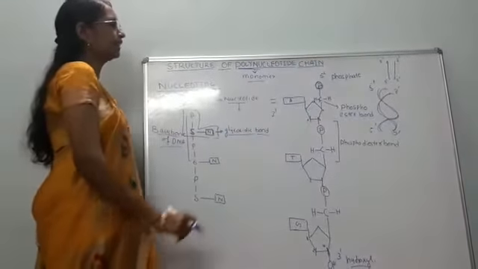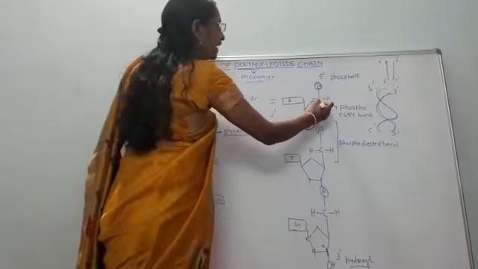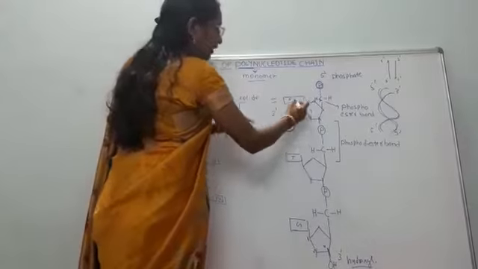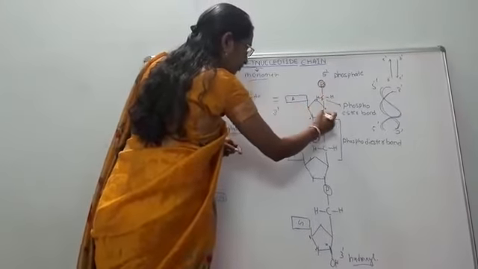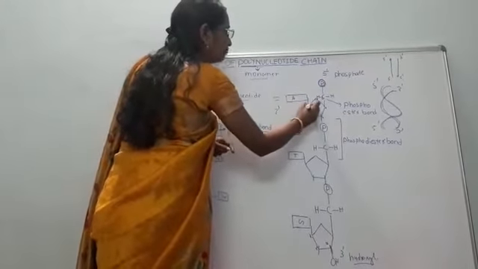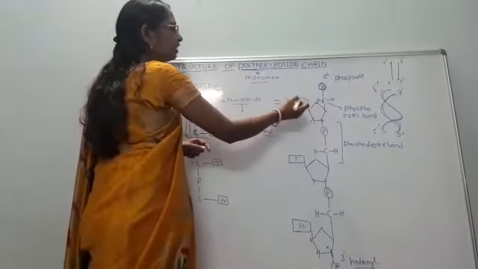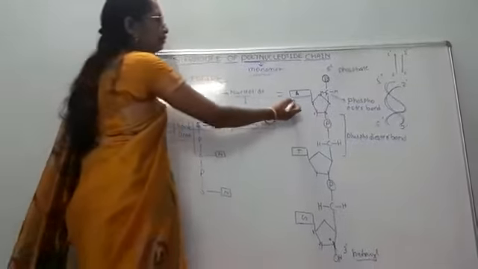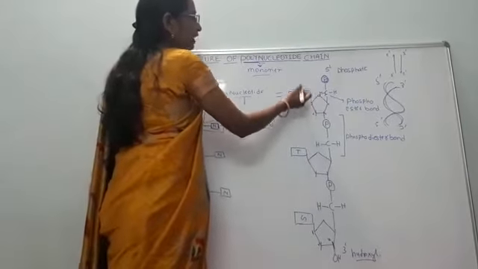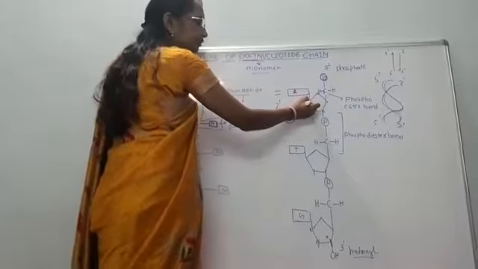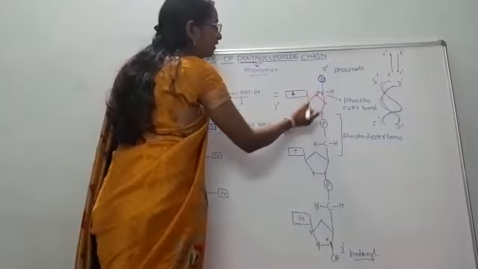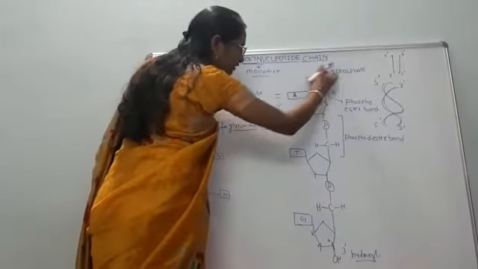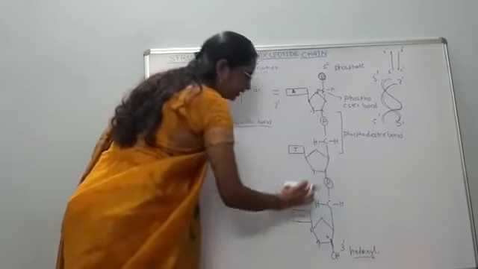And in addition, at the carbon 5 position, a free phosphate end is present. Thus one nucleotide has phosphate, sugar, nitrogen base. At the carbon 1 position there is an attachment of the nitrogen base, which may be either purine or pyrimidine. When attached to the sugar, it forms a nucleoside.